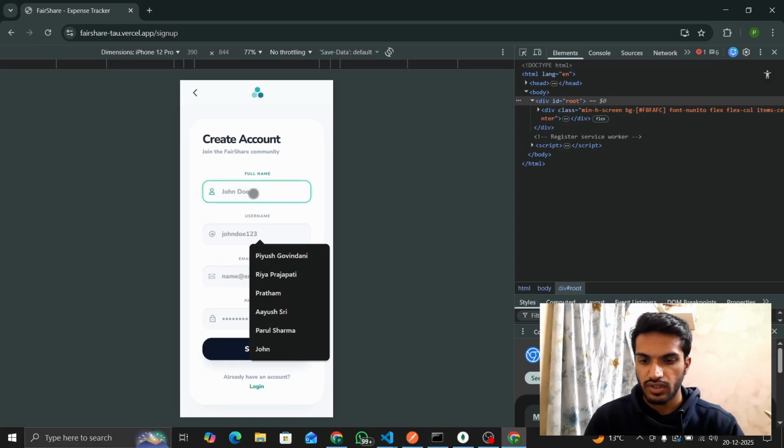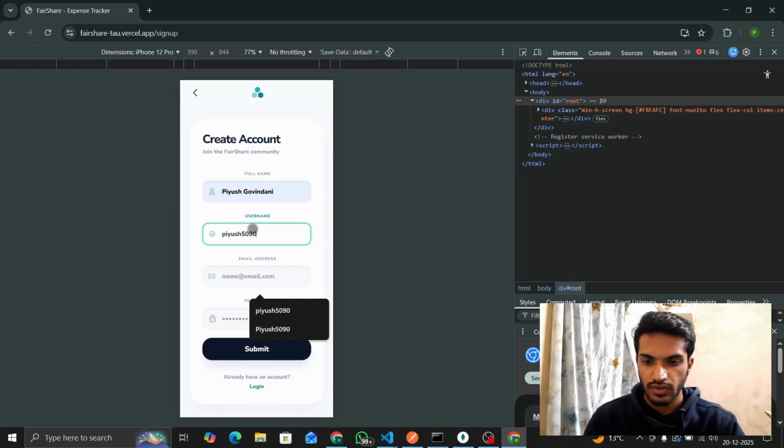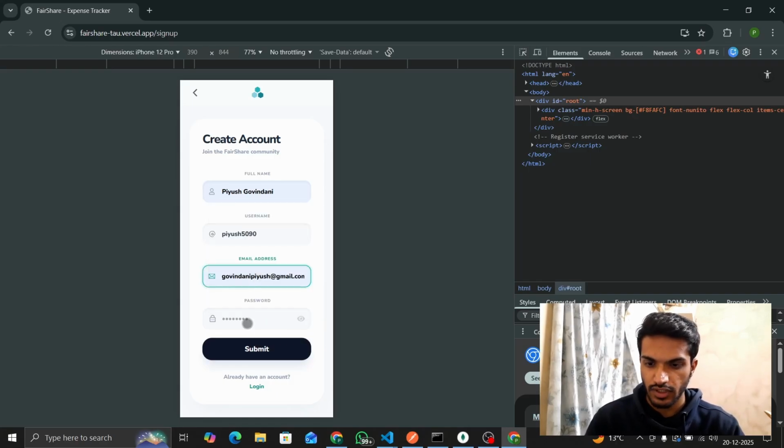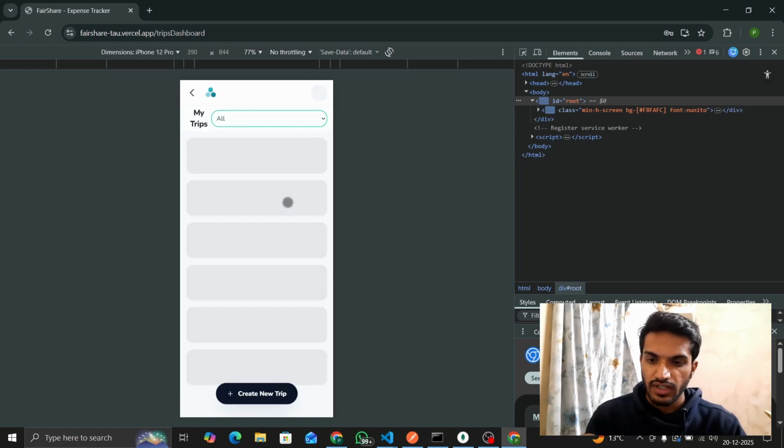I will create a new account here. It's already hosted, so you can try it also. Let me enter the URL and create a new account. So here I am on the dashboard, select category. The second category is currently not available because it's just a common thing. The unique thing is the group expense tracker and smart debt settlement system. So we will click group trips.